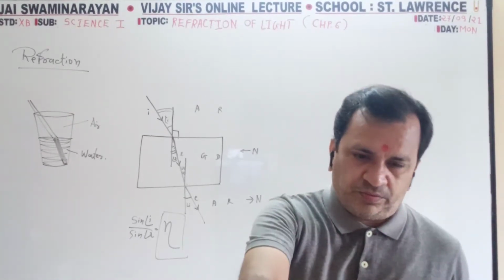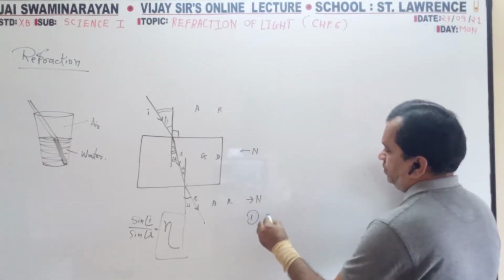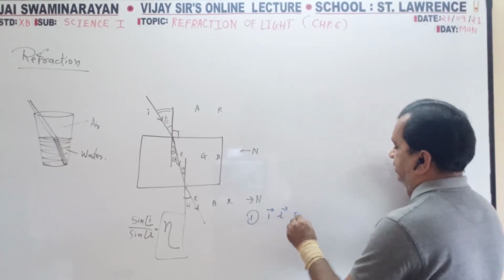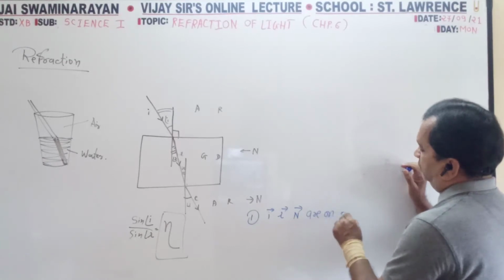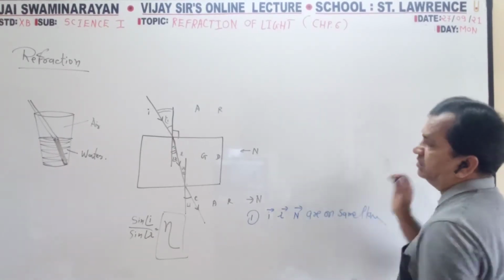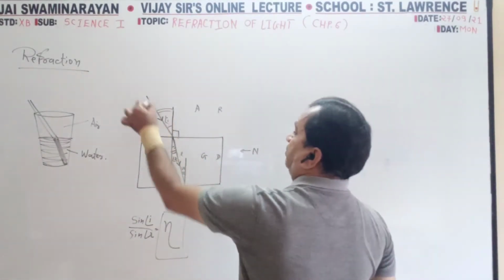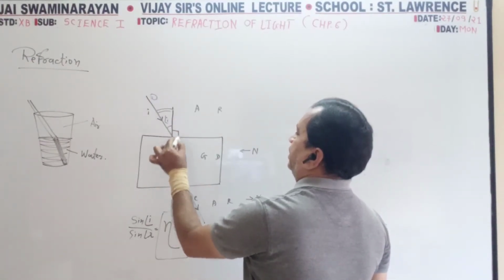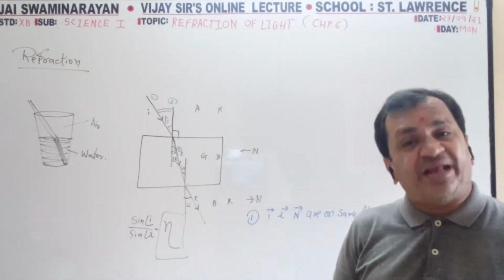Now the three laws. First, the incident ray, refracted ray and normal are on the same plane. On a single paper I have drawn: the first, second and third, all three rays are on the same plane.